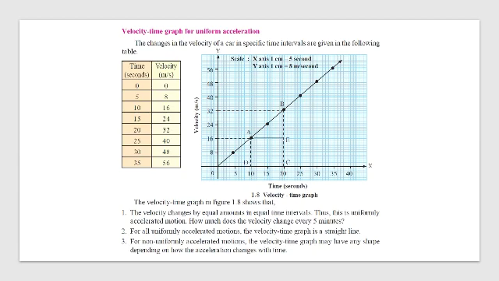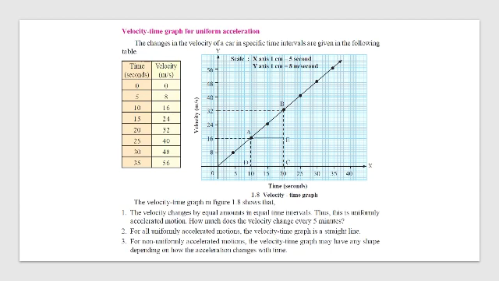Look here. 0 to 8, 8 to 16, a difference of 8; 16, 24, again a difference of 8; 24, 32, again a difference of 8. So the change in velocity here is constant. The velocity changes by equal amounts in equal time intervals, so it is a uniformly accelerated motion. How much does the velocity change every 5 seconds? By 8 meters per second.